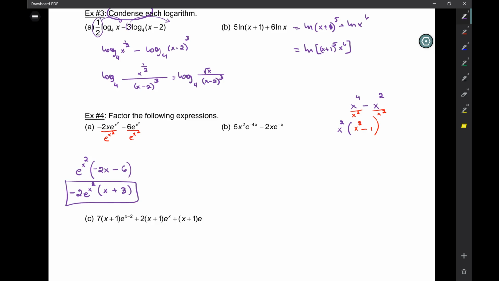All right. Look at this one. What are we going to factor out? Okay, I have e to the negative 4x, e to the negative x. All right. I have the same base, different exponents. Look at here. I had the same base, different exponents. Which one did I factor out? The one with the what exponent? Higher or smaller? The one with the smaller exponent. So here, between the two e's, which one am I going to take out? Is negative x smaller or is negative 4x smaller? Negative 4x is smaller, right?